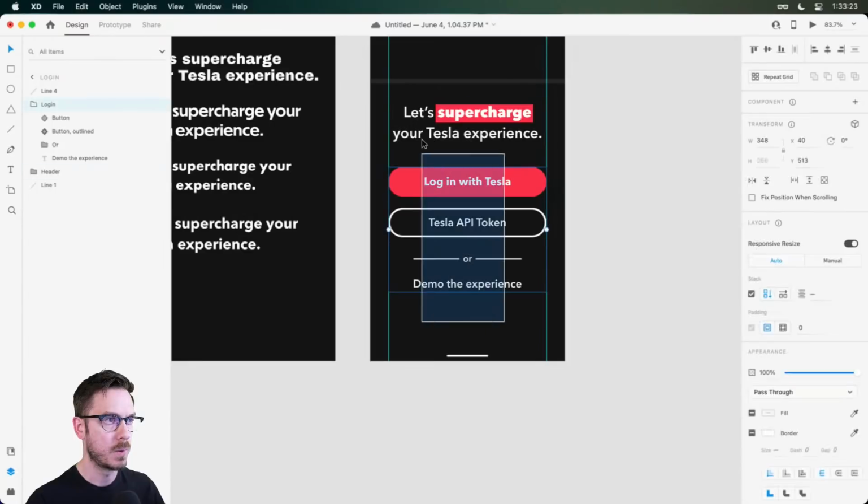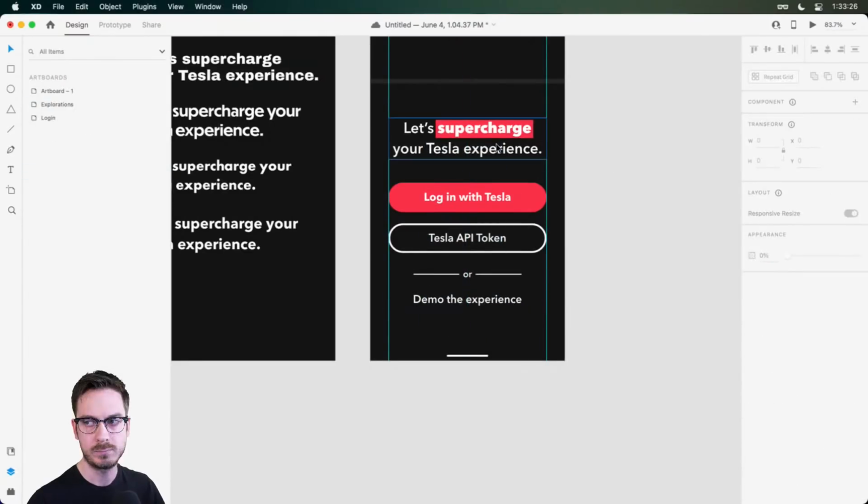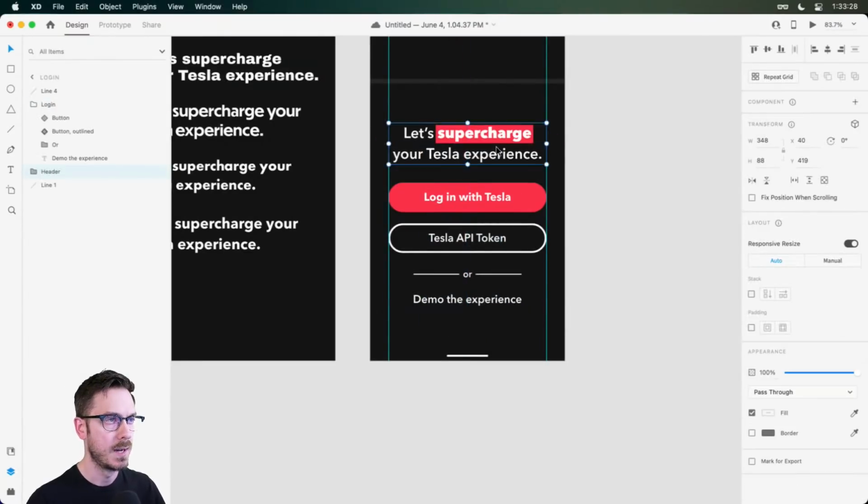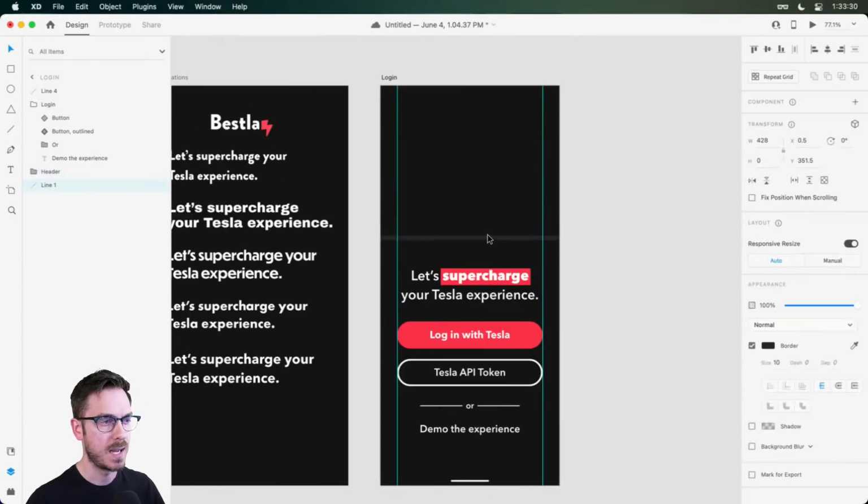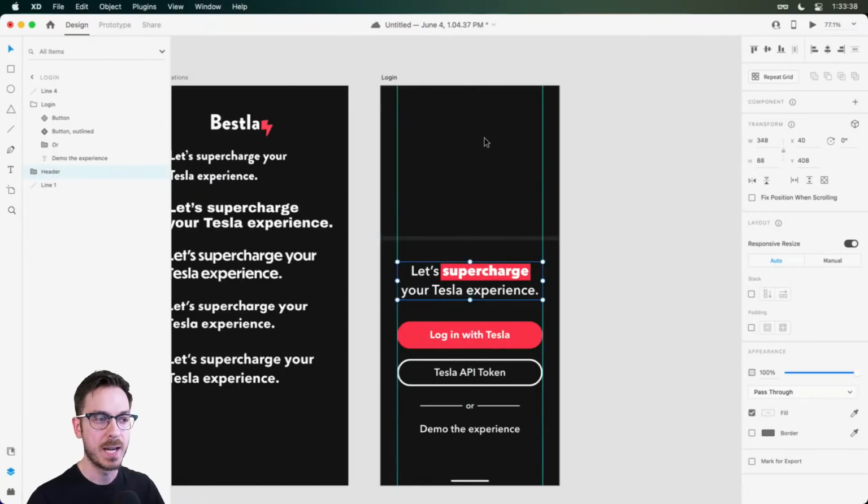All right, so this is looking not bad. Not great, but not bad, right? Now we do have this section at the top that I mentioned we're gonna get back to a little bit later. And I think this could be a fun opportunity to add a little bit of fun to this application, but also introduce users to this application, because there probably won't be a full-blown onboarding experience. At this point, the users have downloaded it, they kind of know what they're getting into, but they might want to see a little bit of fun as they're navigating through the login screen and maybe the vehicle select screen.